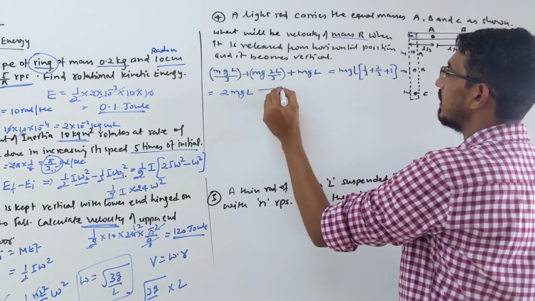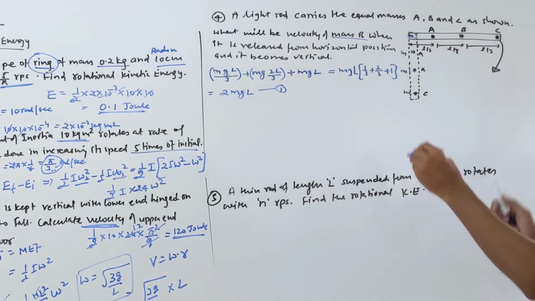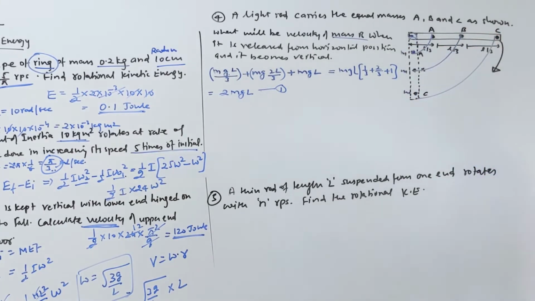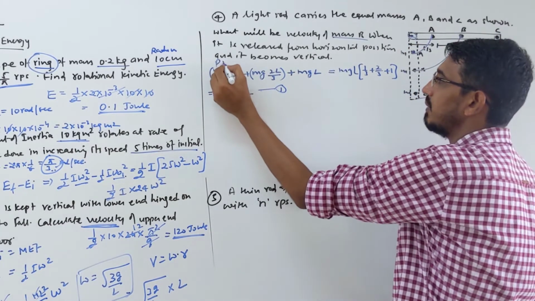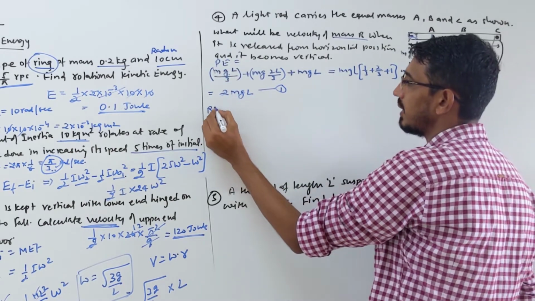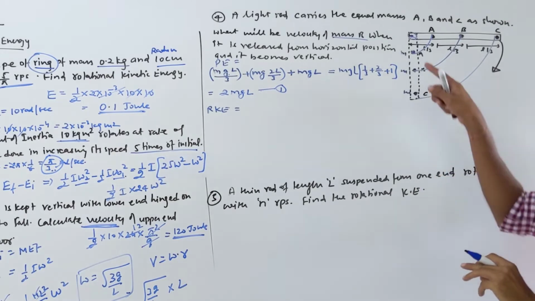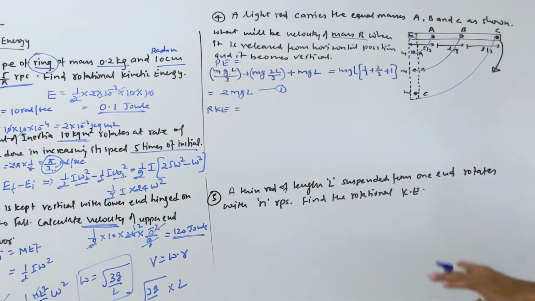Let's write equation 1. So where is that coming from? These are rotating that way, so they have rotational kinetic energy. This was the potential energy we calculated. Now let's calculate the rotational kinetic energy. For mass A, the formula is half I omega square, right?